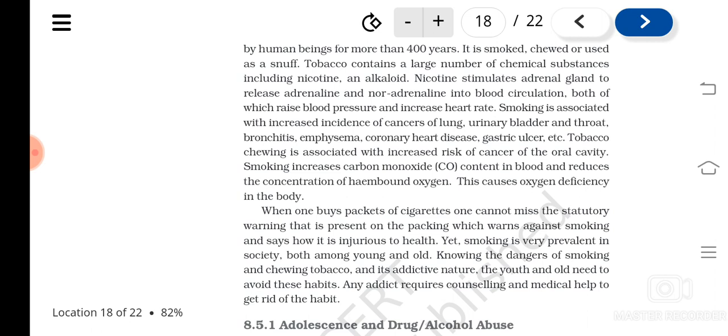And you can see when cigarette packets are bought, a lot of warning will be there, even in advertisements, even in films. So what the government is trying to do is to warn against the after effects or injury that is caused to health by this.